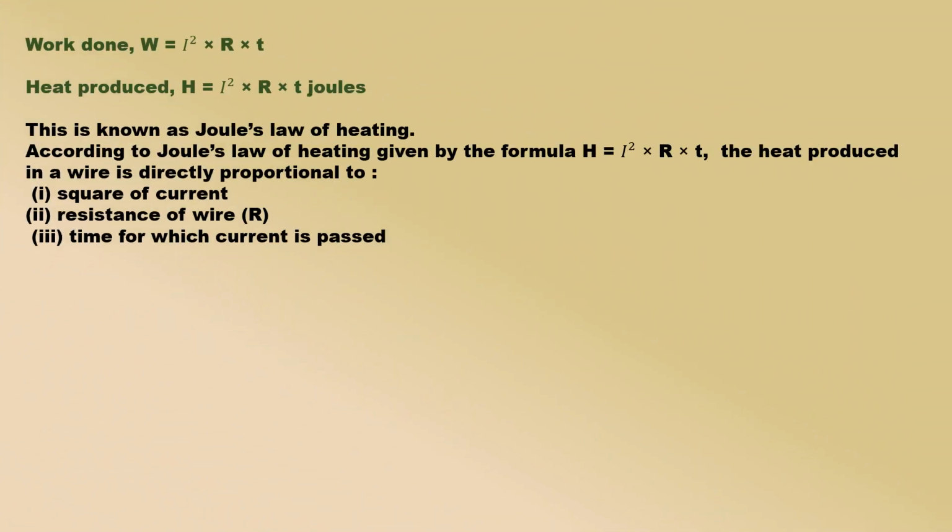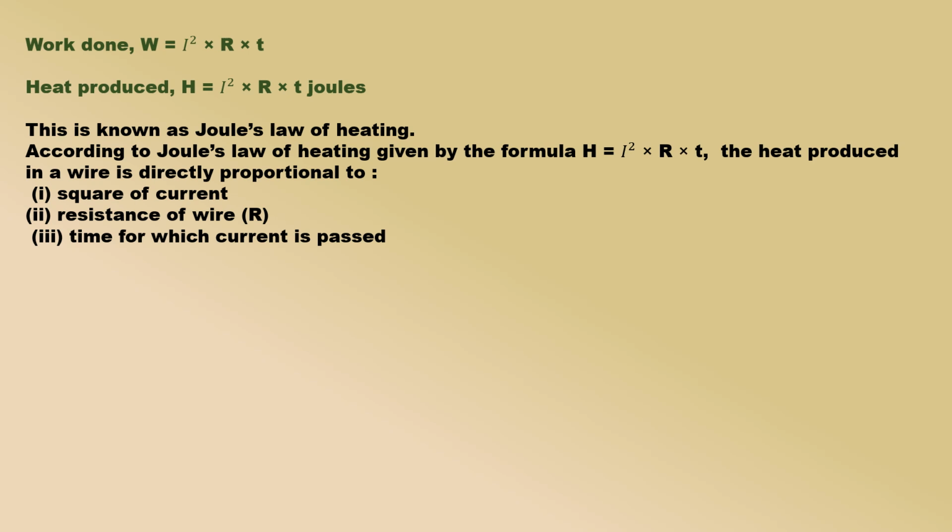Assuming that all the electrical work done, or all the electrical energy consumed, is converted into heat energy, we can write heat produced in place of work done in the above equation. Thus, heat produced H = I² × R × t joules. This formula gives us the heat produced in joules when a current of I amperes flows in a wire of resistance R ohms for time t seconds.